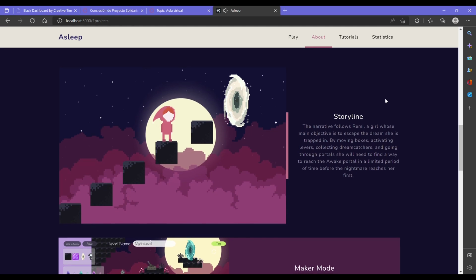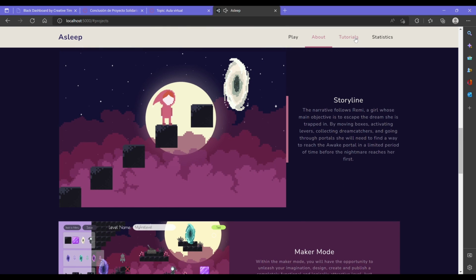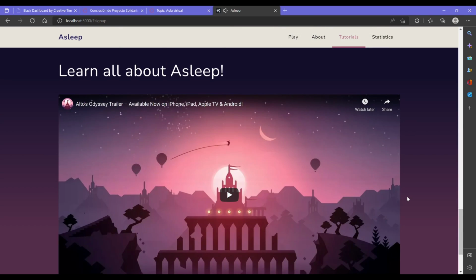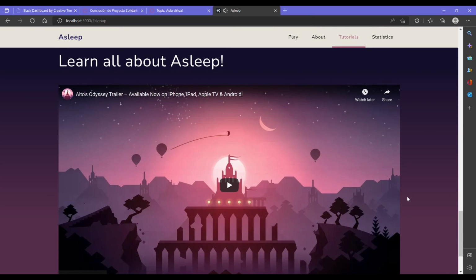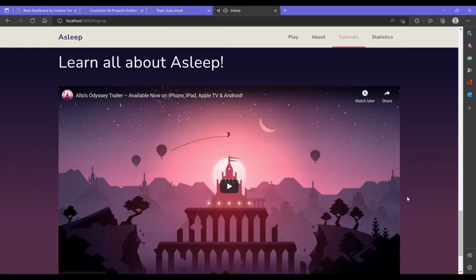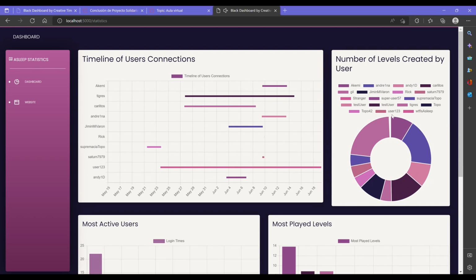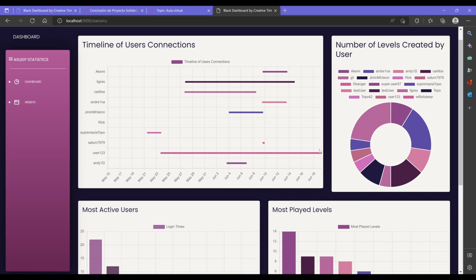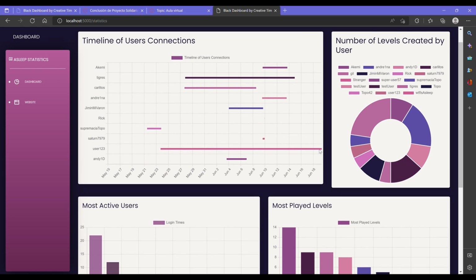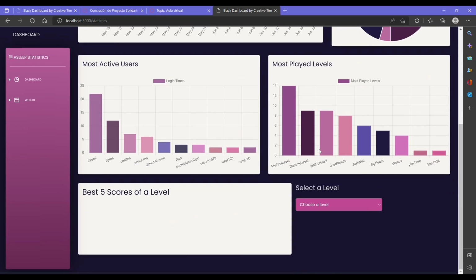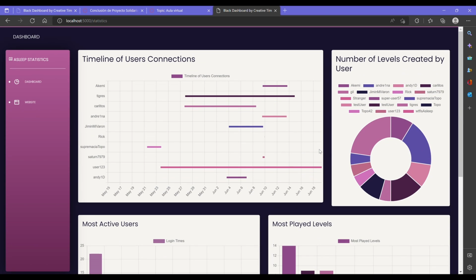Next, if we go to the tutorial section, you will encounter an introductory video about Asleep that teaches the user basic knowledge about the video game's mechanics, as well as a guide for how to use the Maker and game mode. Finally, we can go to the statistics section where we display a series of graphs that show relevant information, mainly for the administrator of the video game and not so much for the user, because they are focused on showing the user's activity and interaction within the platform.